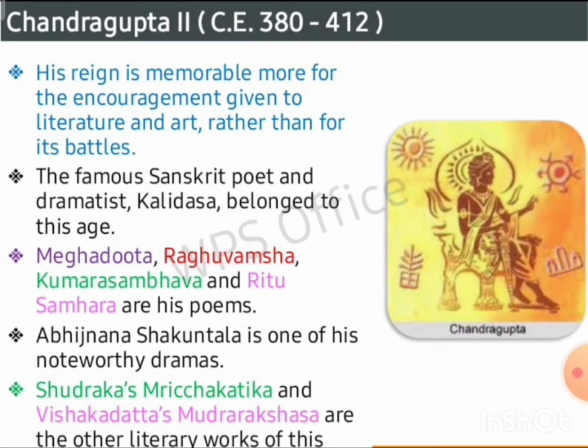He is remembered more for the encouragement given to literature and art rather than for his battles. The famous Sanskrit poet and dramatist Kalidasa belonged to this age. Meghaduta, Raghuvamsa, Kumara Sambhava, and Ritu Samhara are his poems. Abhijnana Shakuntala is one of his noteworthy dramas.